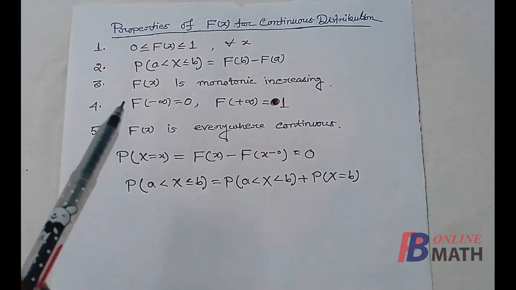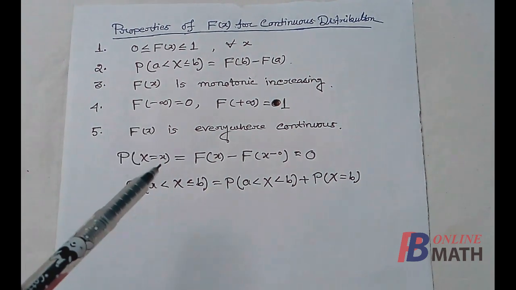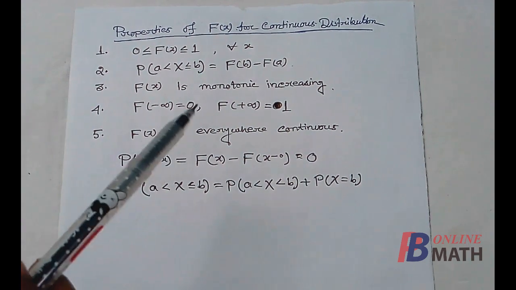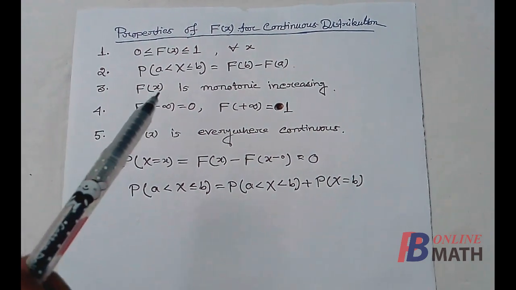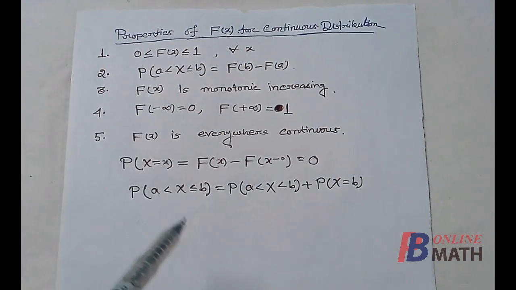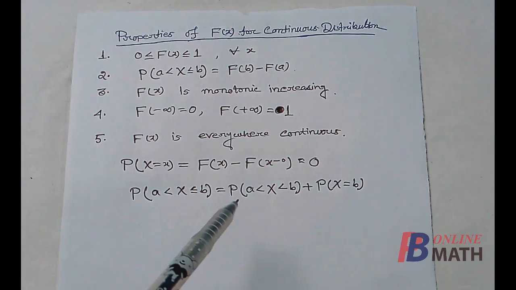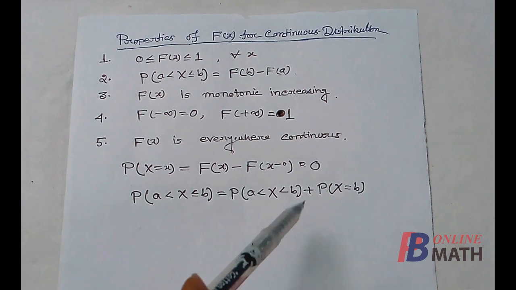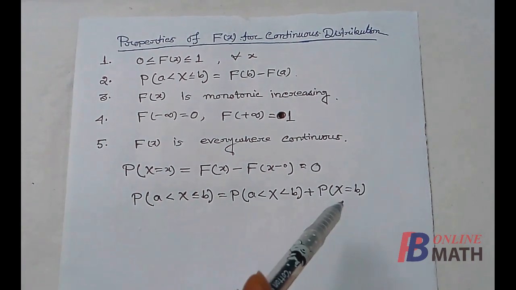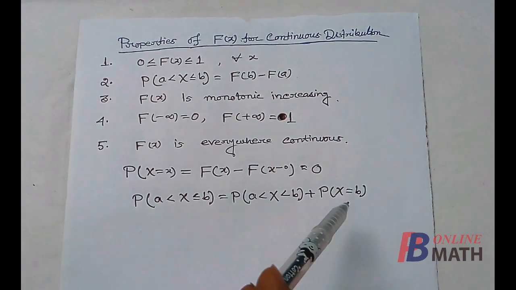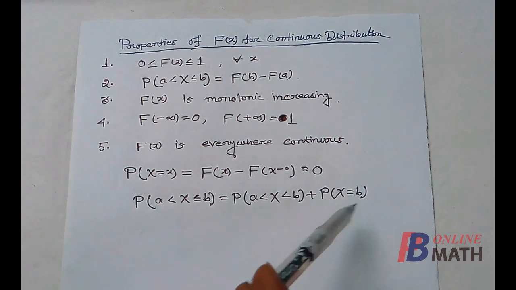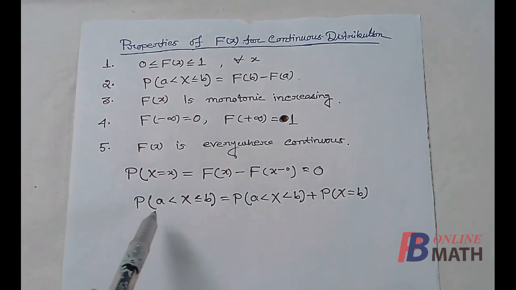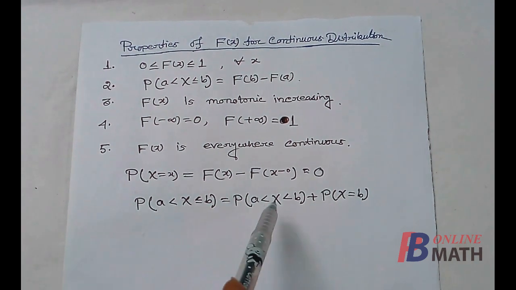Now consider property number 2. As we know that in continuous distribution, probability at a particular point is 0. So in property number 2, probability of this event can be written as probability of the event from a to b excluding the point b plus probability at the point b. Now for continuous distribution, this is 0. Probability at a particular point, this is 0. So in continuous distribution, probability of this event is equal to this event.